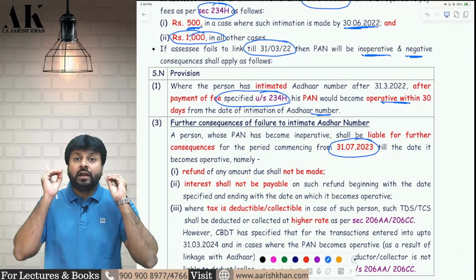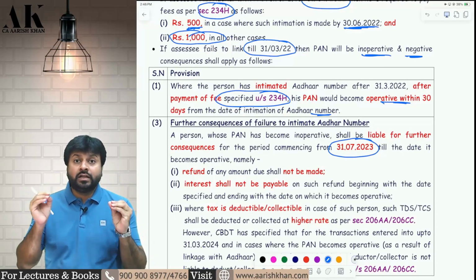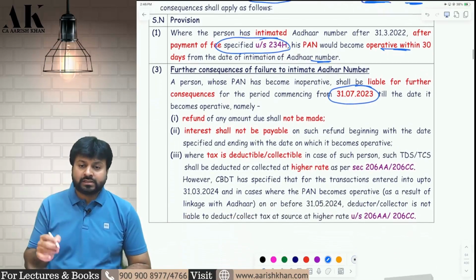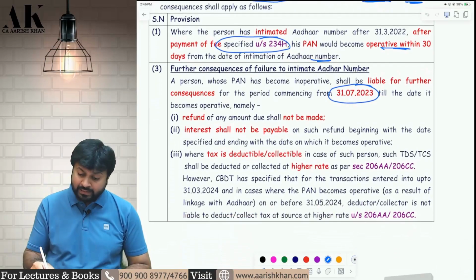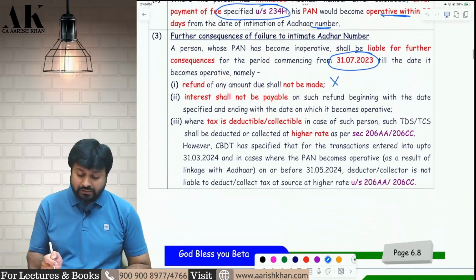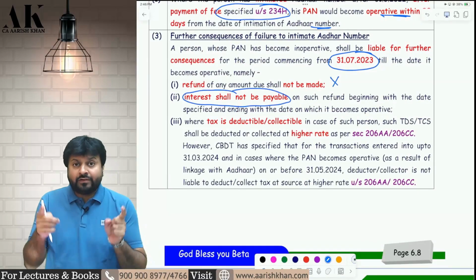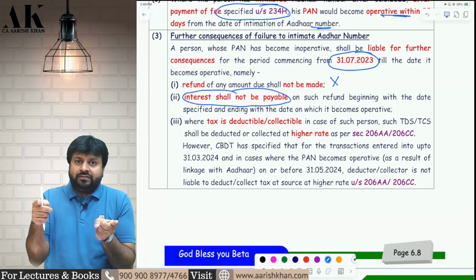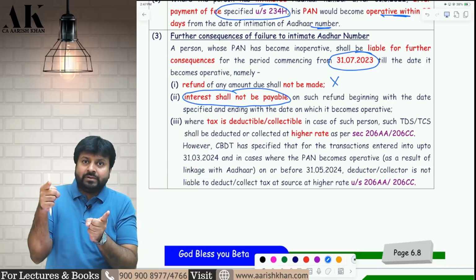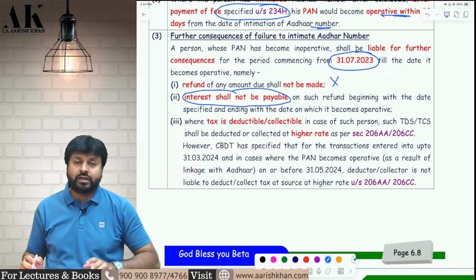If you don't link your PAN and Aadhaar till 31st of July 2023, then the following consequences will arise against you. First, if there is any refund due from the department, you will not get the refund under any circumstance. Second, you will not get the interest on the refund for that period. So from 31st of July, if you have linked in the month of December, then from July to December, if there is some interest on refund, you will not get that interest.